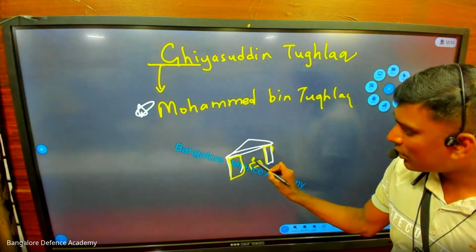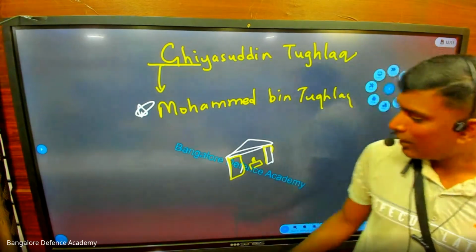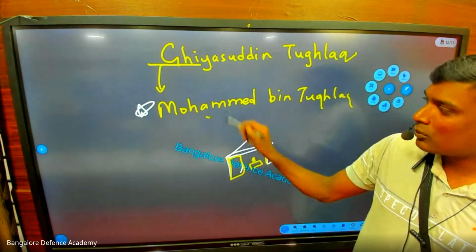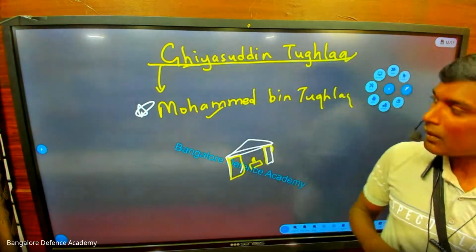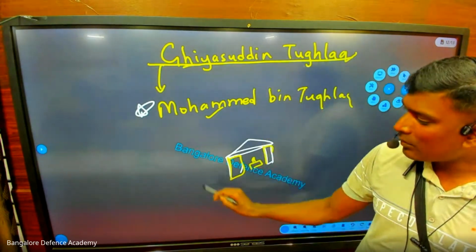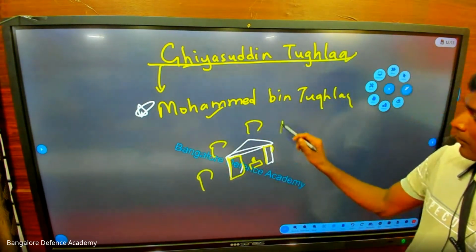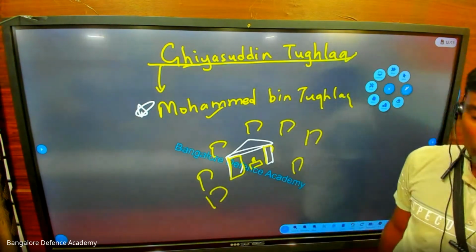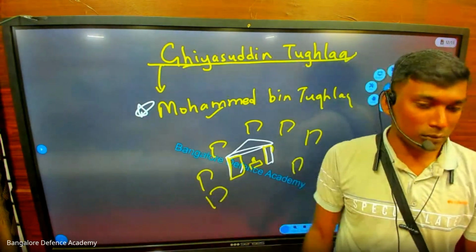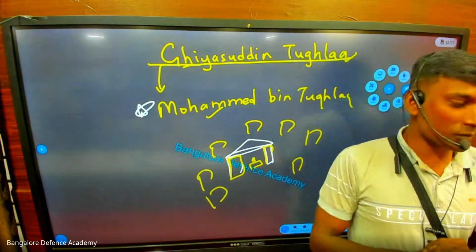And Ghiyasuddin Tughlaq is seated, eating at the table. Muhammad bin Tughlaq told him, you are a very great king, so we have to give you protection. So I am keeping 10 elephants here, so that we will give you respect. Ghiyasuddin Tughlaq was very happy.